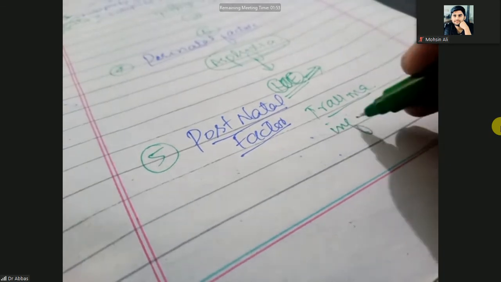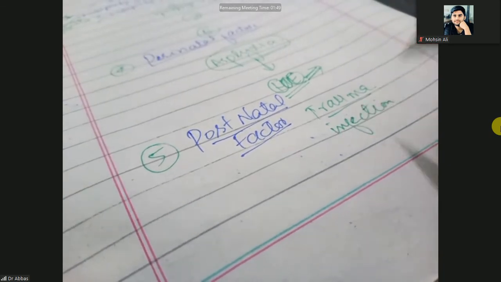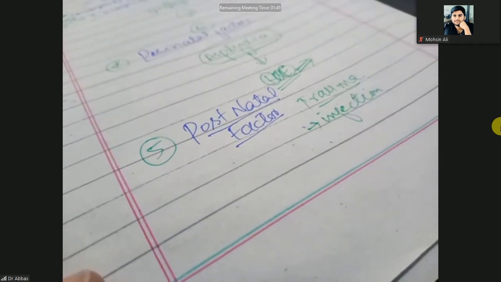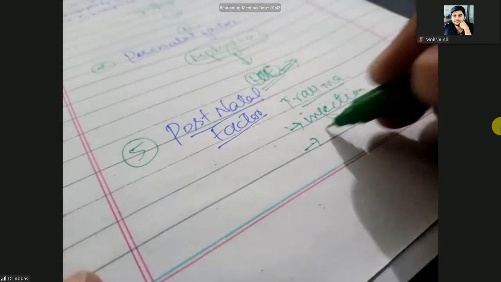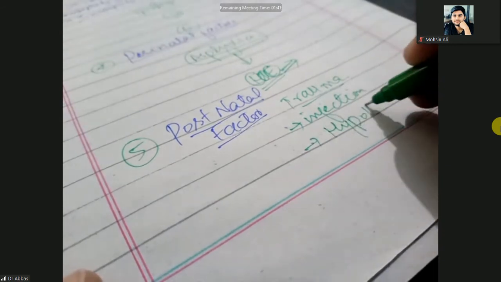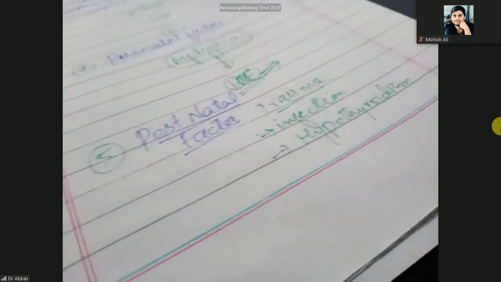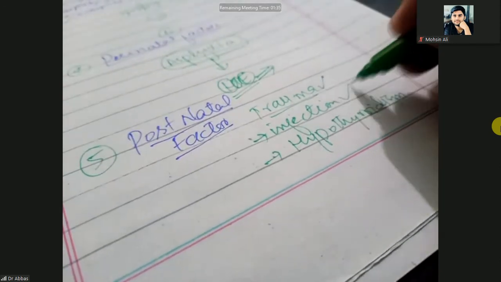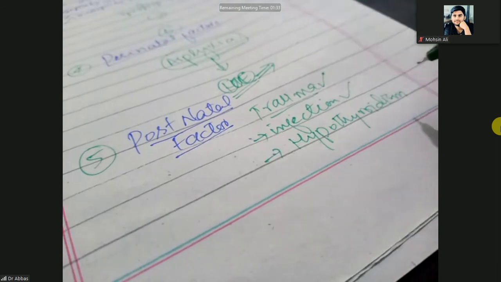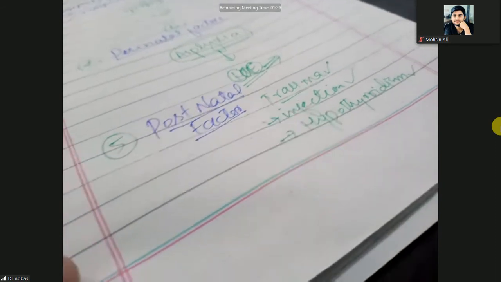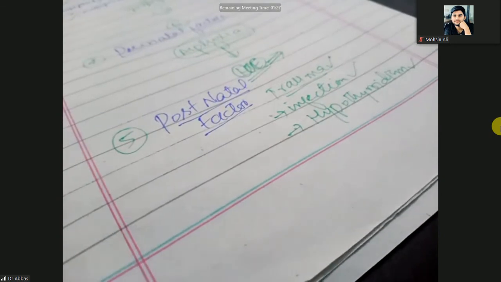When there are special infections after the birth, like meningitis, encephalitis, and hypothyroidism. So brain trauma, infections, meningitis or encephalitis or meningoencephalitis, and the other is hypothyroidism. Those are the postnatal factors.